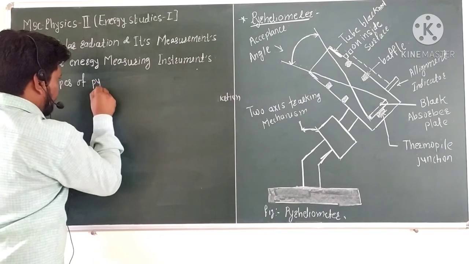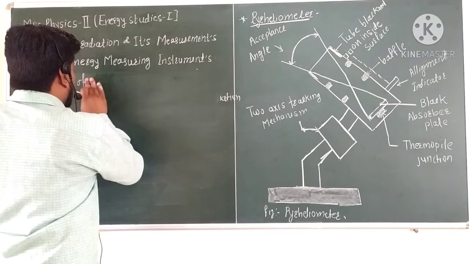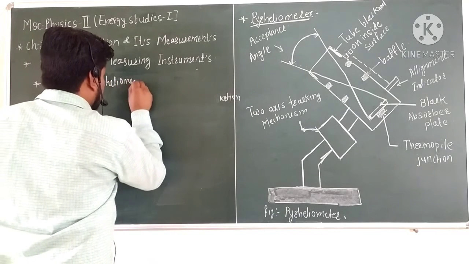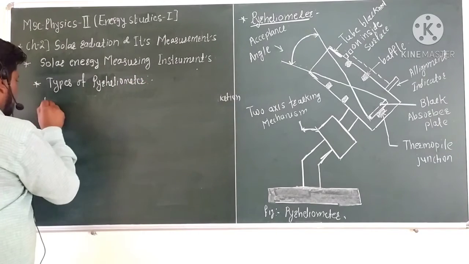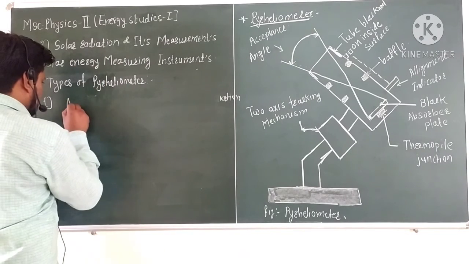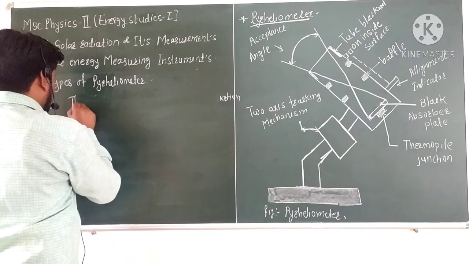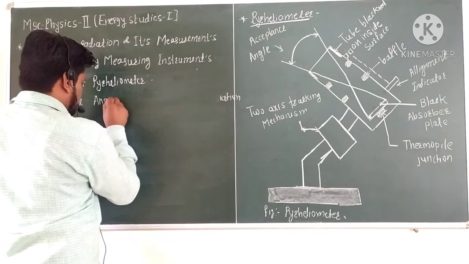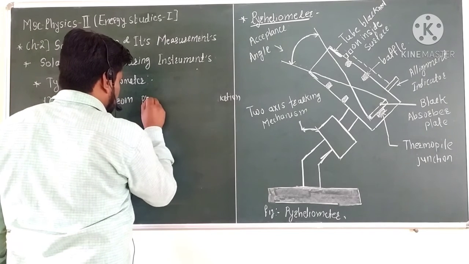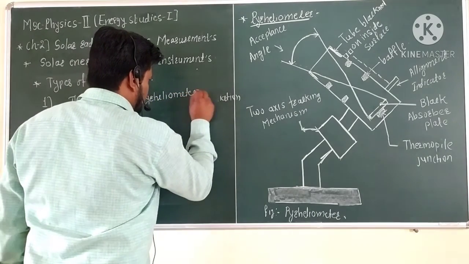The first type is the Angstrom pyroheliometer.